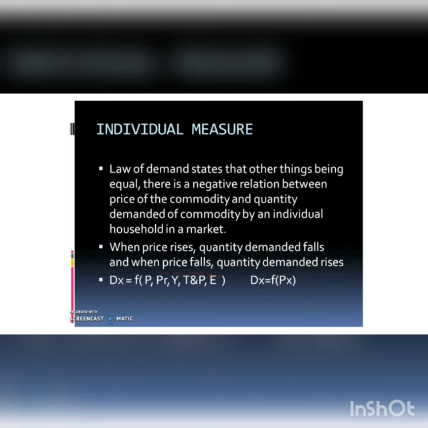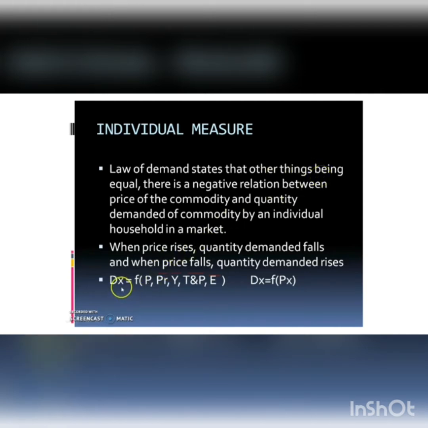So law of demand in the case of individual measures states that other things being equal, there is a negative relation between price of the commodity and quantity demanded of the commodity by an individual household in a market. So other things being equal, what do you mean by other things?